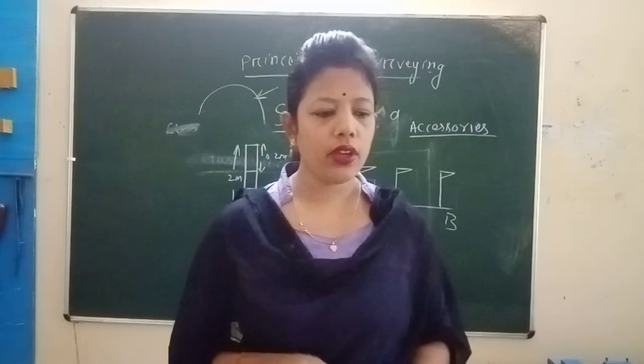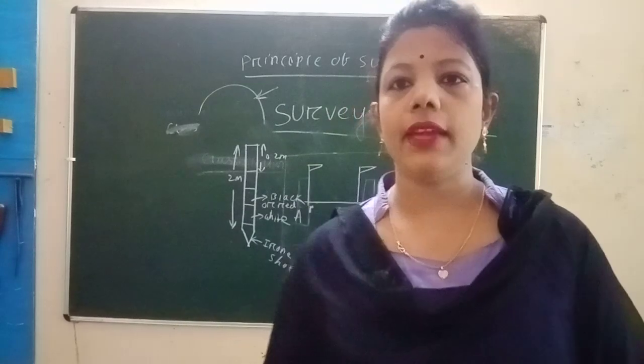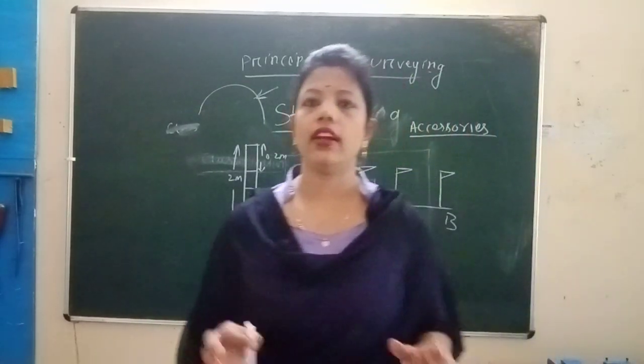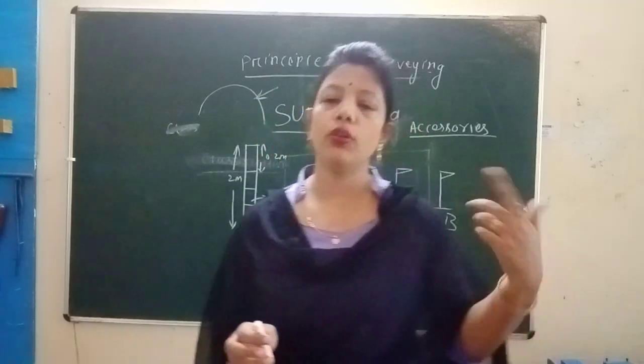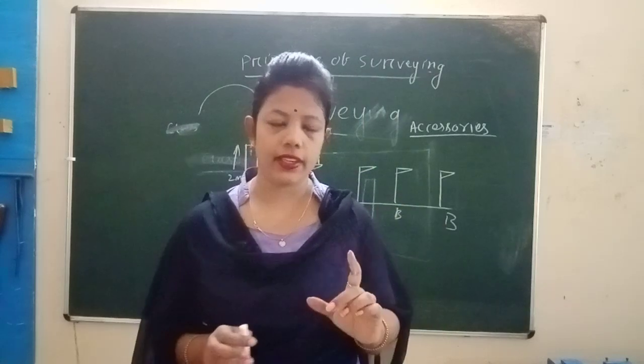Next we go to the steel band chain. The steel band chain consists of a ribbon of steel of width 16 mm and length 20 or 30 meter. It is equivalent to the metric chain, which has 20 meter or 30 meter length.